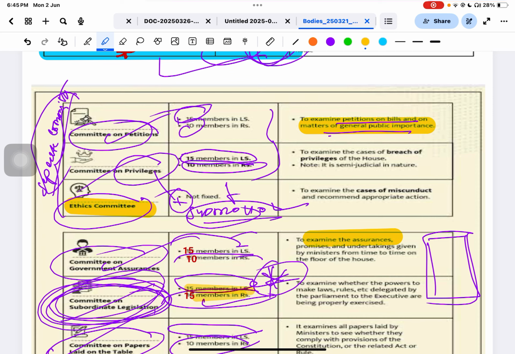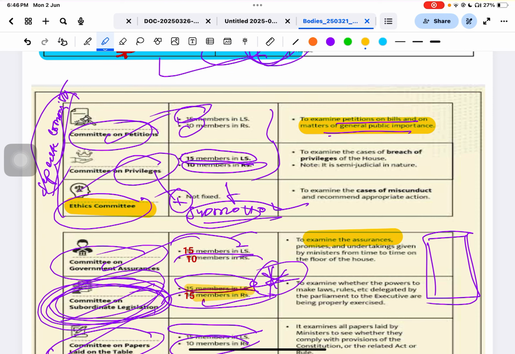Tell me, what is privilege? Special rights. This committee examines whether any privilege that has been given to a member has been breached, whether proper regulations are there or not. For example, suppose a member of parliament has been provided some privilege, so no one can question him. If another member violates those privileges, this committee will take it into consideration.